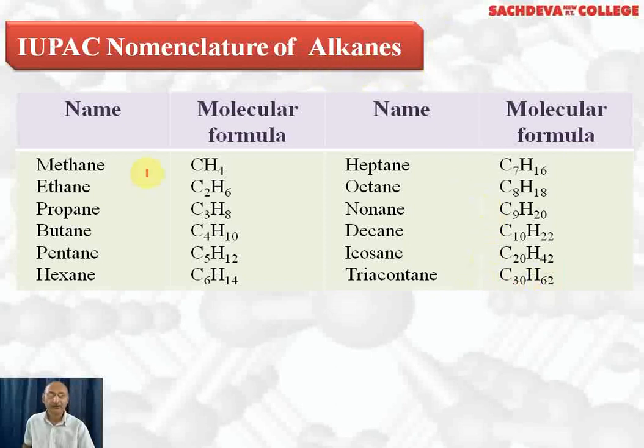So everywhere we are using the formula CnH2n+2 because this is the general formula of alkanes. For 1 carbon we write methane, 2 carbon ethane, 3 carbon propane, 4 carbon butane, 5 pentane, 6 hexane, 7 heptane, 8 octane, 9 nonane, 10 decane. For 20 we call it icosane and for 30 we call it triacontane.